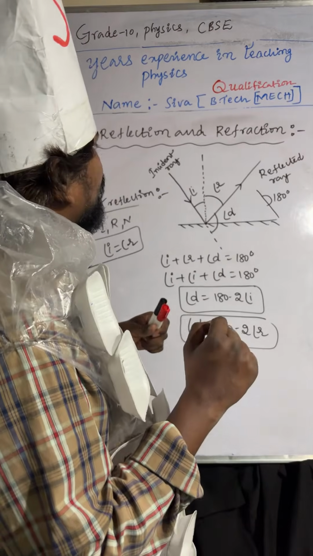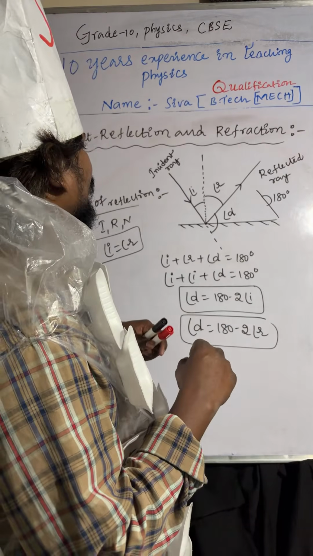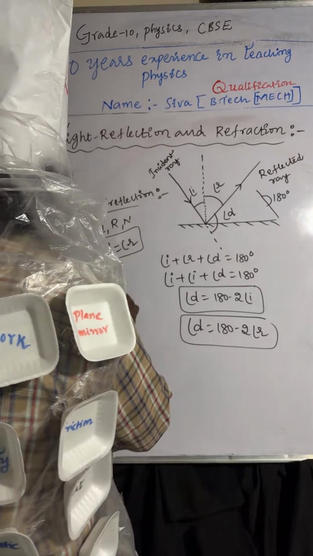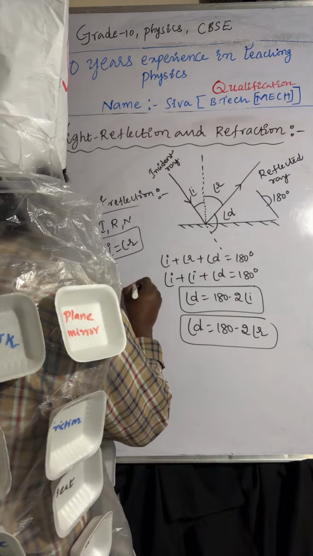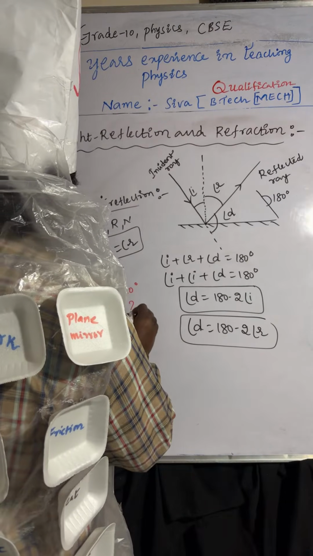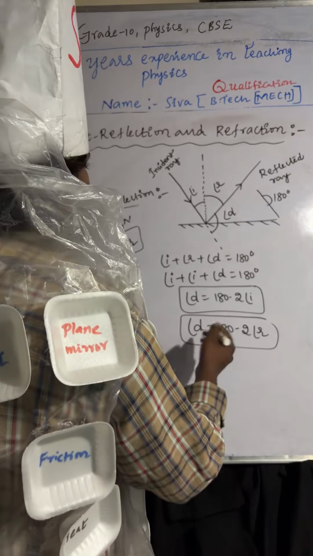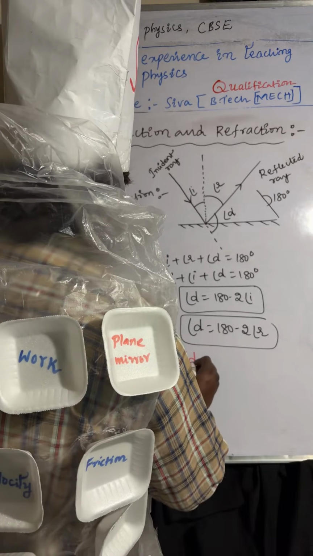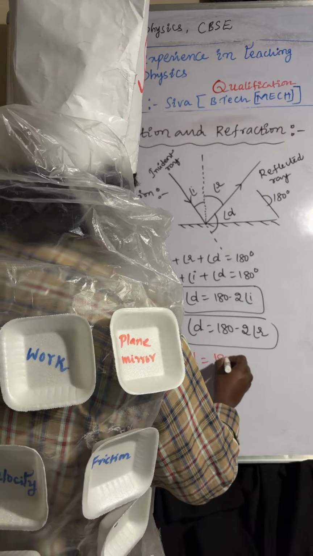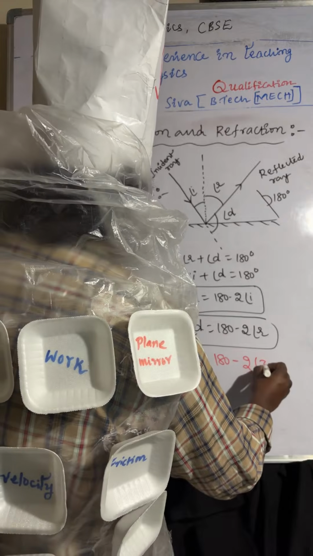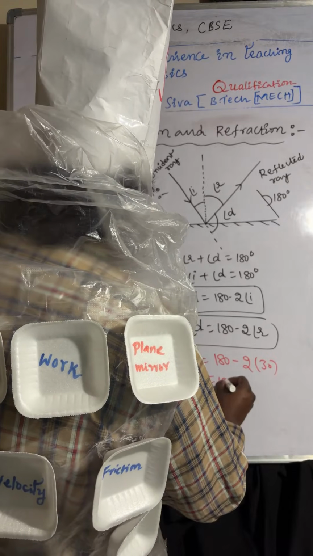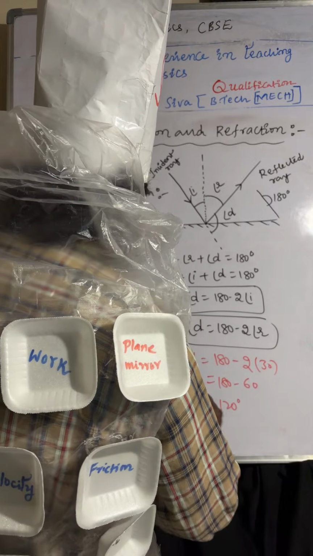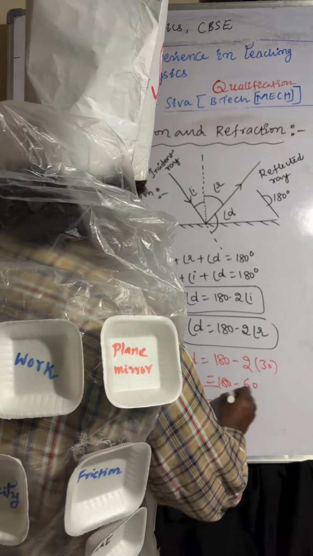And here, one more question. Sometimes they will give the angle of incidence, say 30 degrees, and ask you to find the angle of deviation. We can take any formula: 180 minus 2 into 30 degrees, which is 180 minus 60, so you'll get 120 degrees. Understood? Angle of deviation equals 120 degrees.